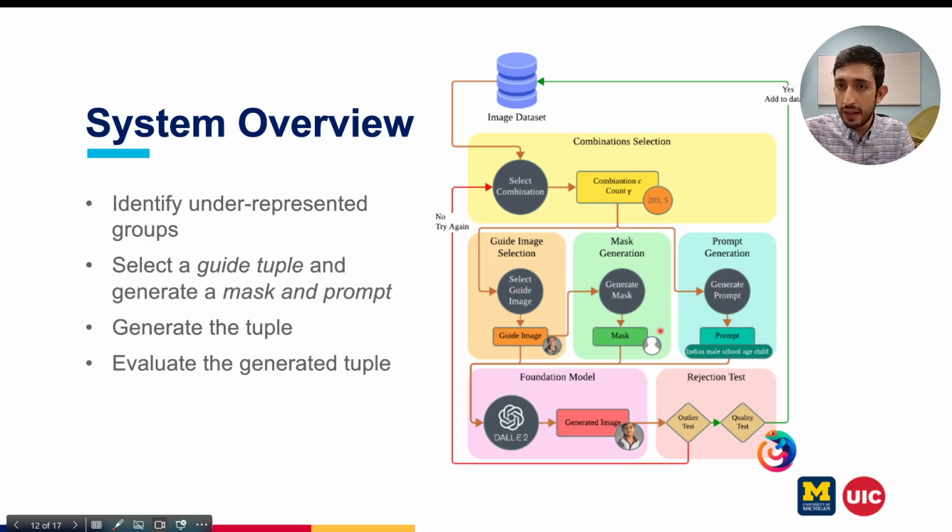We generate the mask, the parts that the foundation model is allowed to change, and then we pass all three to our foundation model, in this case DALL-E 2. Then we get the generated image, and we do the outlier test using OCSVM and also the quality test. If these two tests pass, then we can add this image to our dataset. So that is the overview of Chameleon.